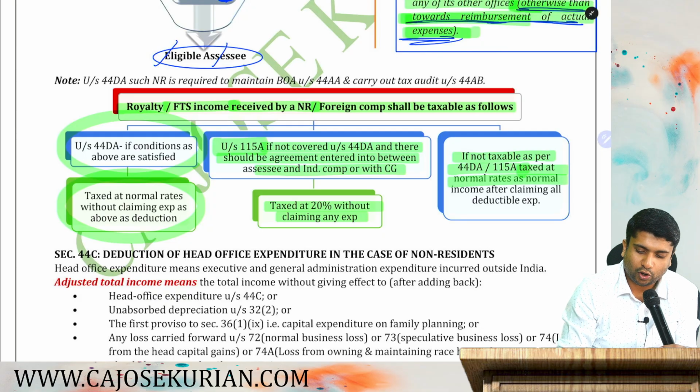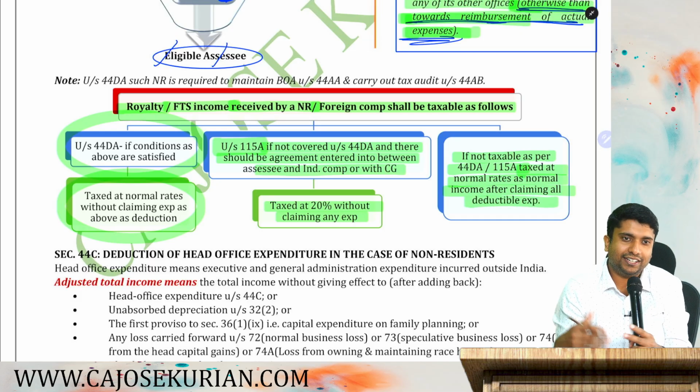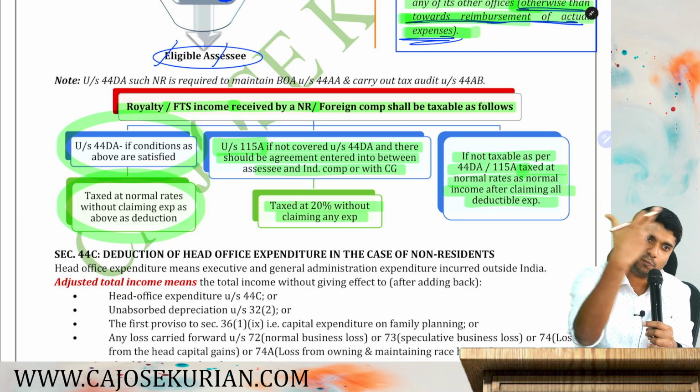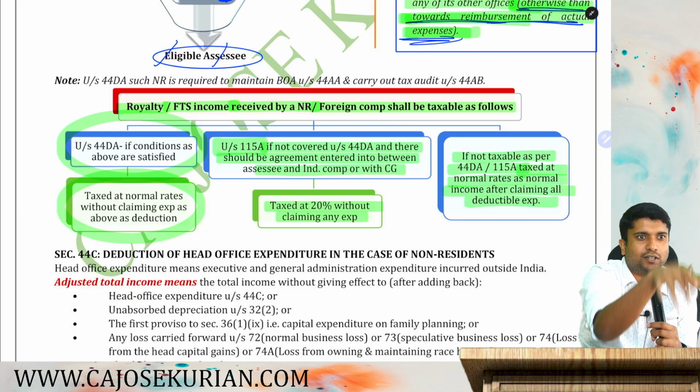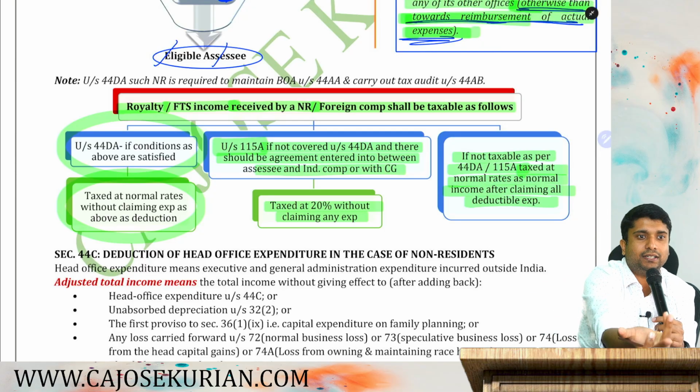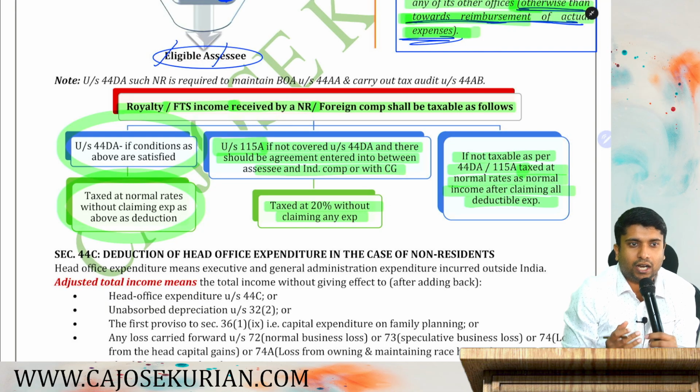Tax it at the normal rate as normal income after claiming all the deductible expenses. You consider it as a normal income. You claim all the normal expenses. You compute it as a part of the normal total income. Then you apply the slab rates. Nothing more. Are you with me?